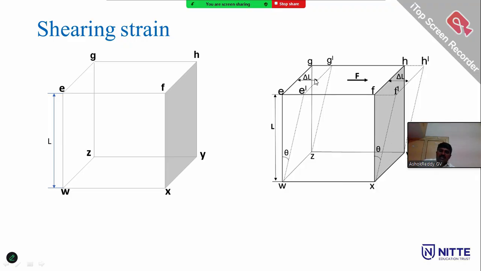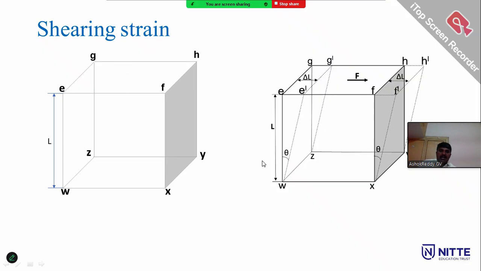See, what does lateral displacement mean? When a displacement of the body is perpendicular to the direction of the force applied, it is called lateral displacement. Linear displacement means when a displacement of the body is parallel to the applied deformation force. But here it is lateral: when a force is applied like that, the upper surface of the cube moves by delta L, perpendicular to the direction of the tangential force.